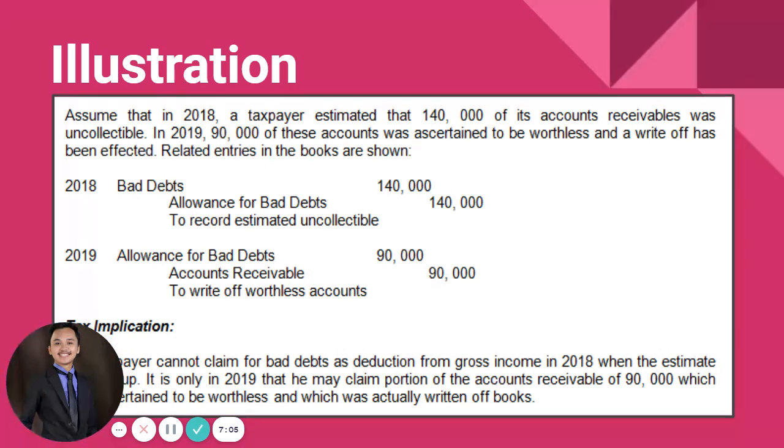So as mentioned in the tax code, guys, bad debts can only be deducted on the date or in the year it was considered worthless. So in this case, your 140,000 cannot be claimed as a deduction in 2018, but only 90,000 of that 140,000 can be deducted, but not in 2018, but in 2019, where it was actually written off. Okay? So that is your bad debts.